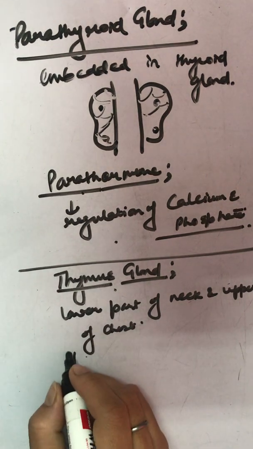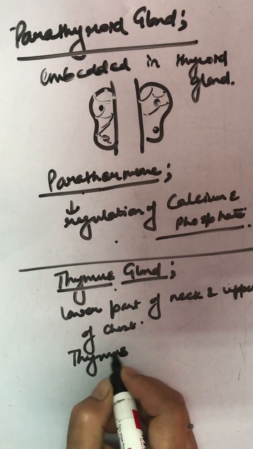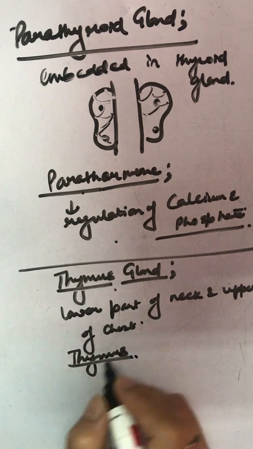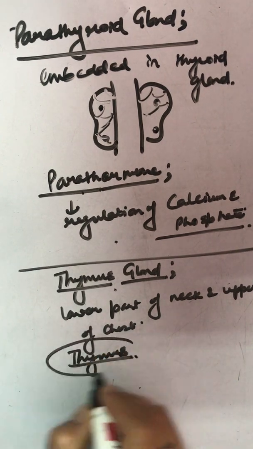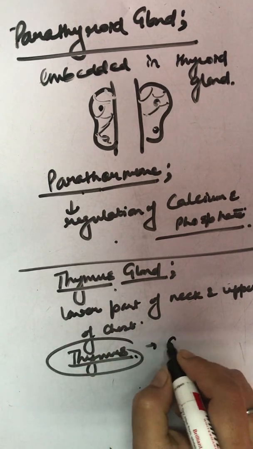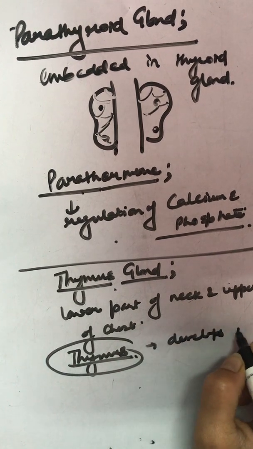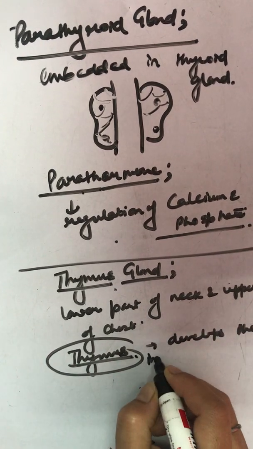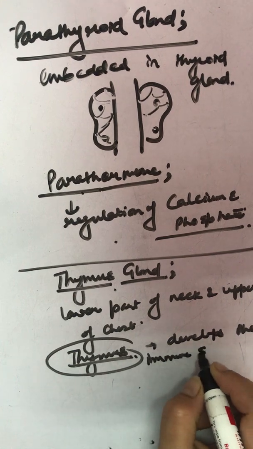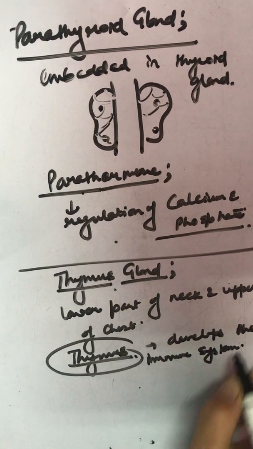What it secretes? It secretes thymosin, as the name is thymus. Now, what does it help in? It develops the immune system in the body.